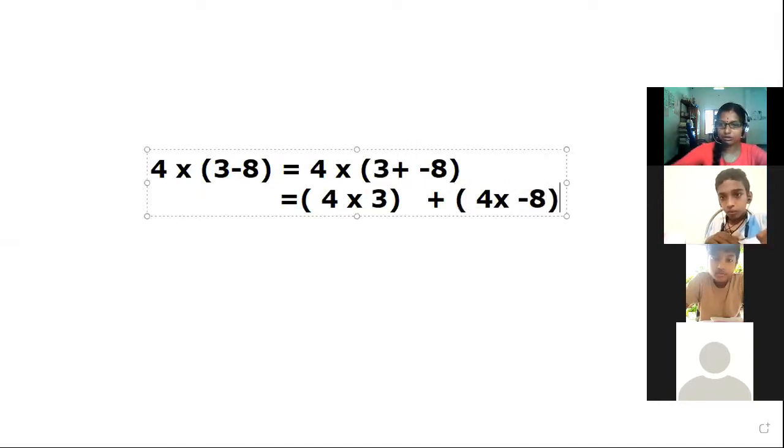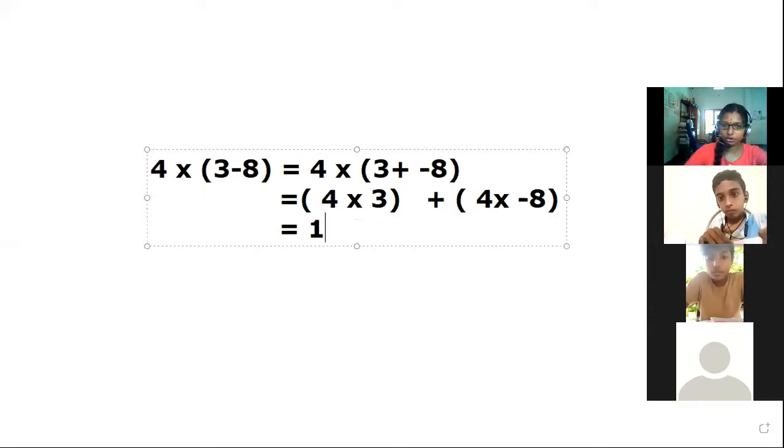Is it clear now? Then what is the product of 4 and 3? It's equal to 12. And what's the product of 4 and minus 8? It is minus 32.